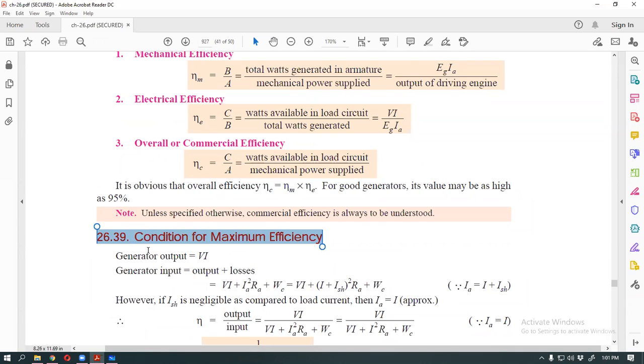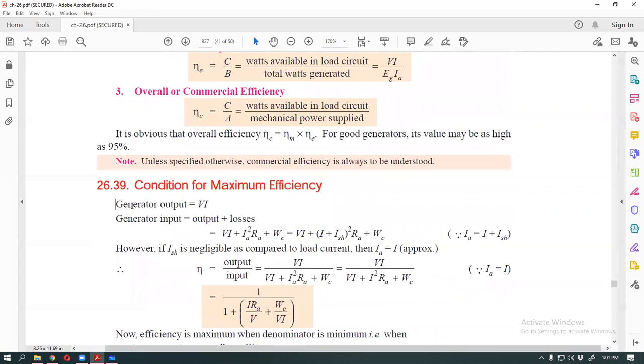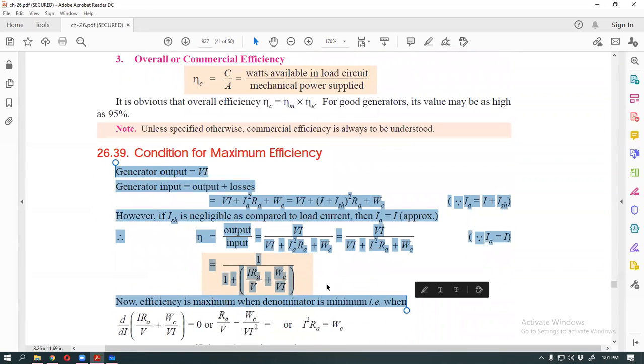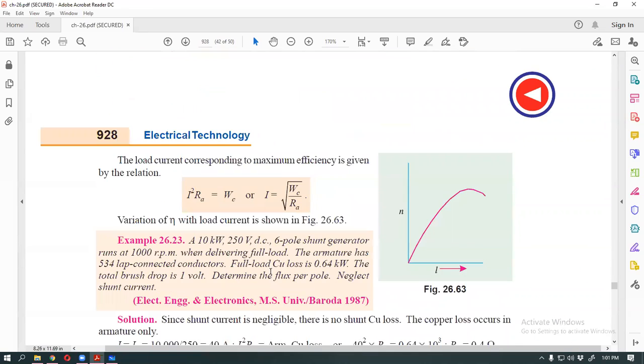Next topic is the condition for maximum efficiency. How is maximum efficiency possible? Is 100% efficiency possible? It must be possible when all our losses are zero. Clear? How is it possible? This is the formula. This formula we will use next day, inshallah.